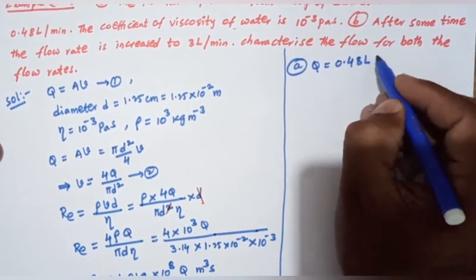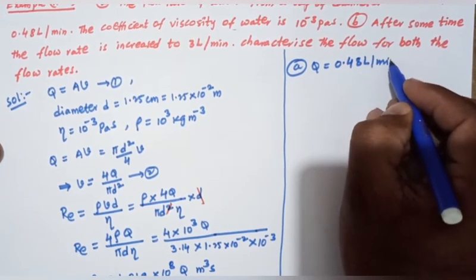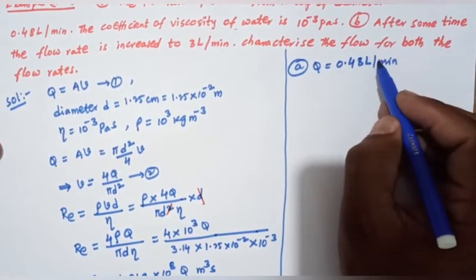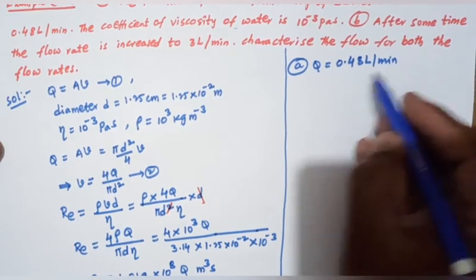It is converted to meter cube per second.